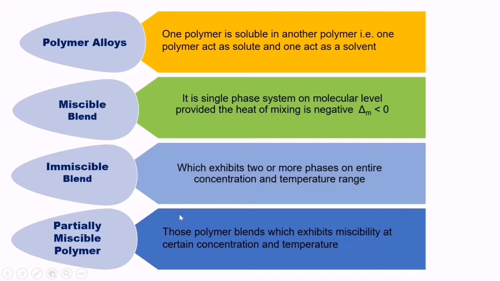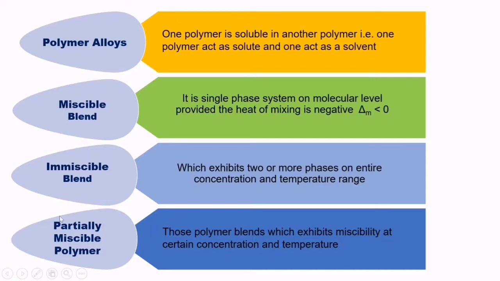Up to 30% they will form a miscible blend. But when the polymer B composition increases beyond 30%, the blend becomes immiscible. Such kinds of blends are called partially miscible polymer blends. So this can be a heterogeneous system in miscible polymer blend.